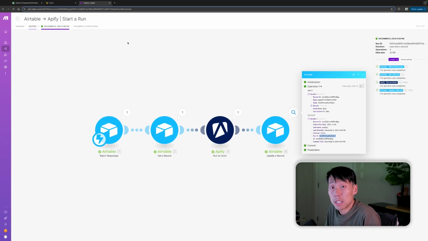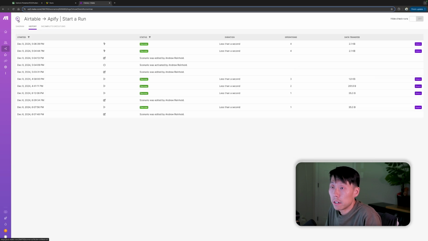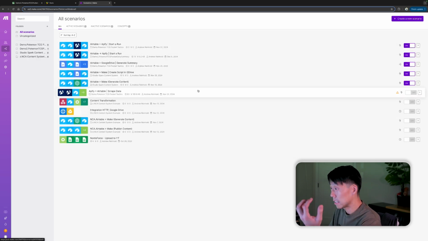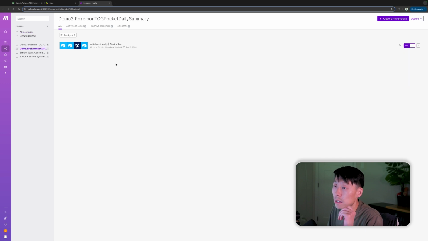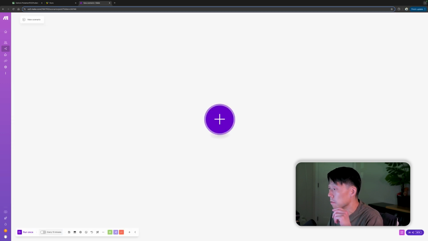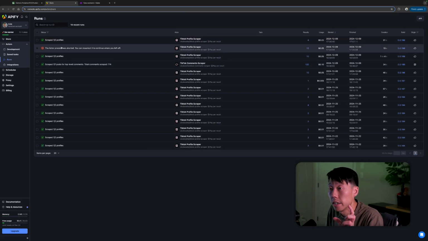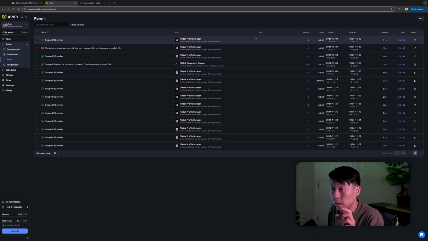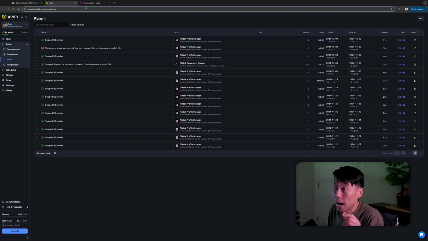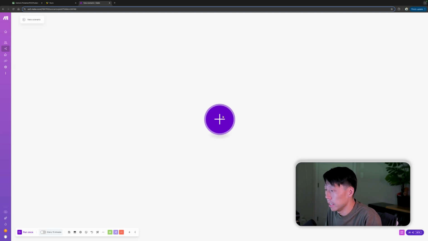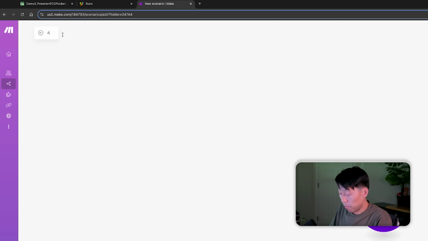So let's go ahead and do the second part, which is now that we are grabbing the user information, let's grab the videos from that user. So I'm going to go ahead and create a new scenario here. And for this part, I'm going to use the actor run in Apify, the thing that actually runs here. I can watch for it, and when something actually starts running here, I can kick off an automation. So the way I'm going to do that is new scenario. Okay. So let's actually call this Apify to Airtable.